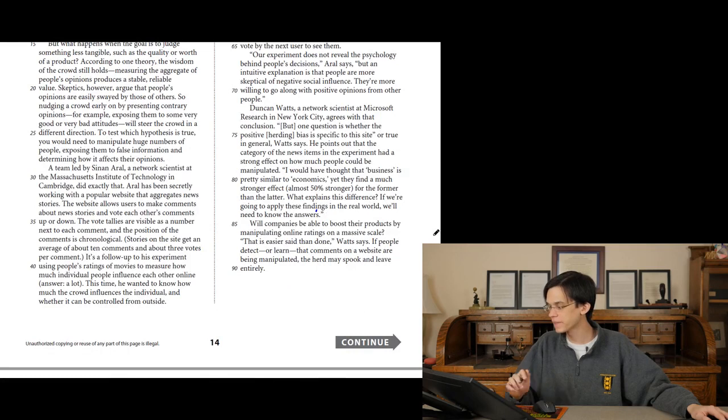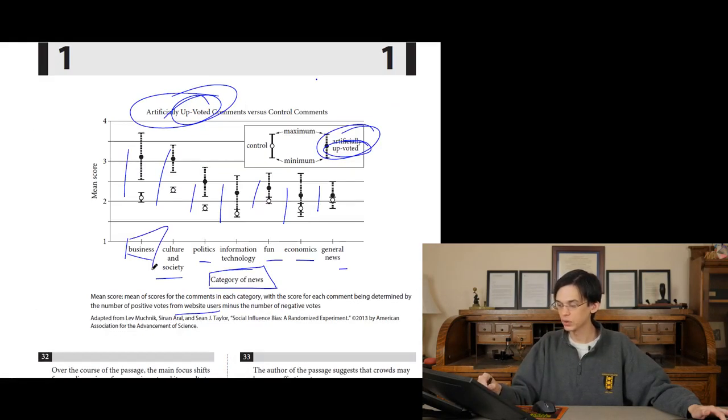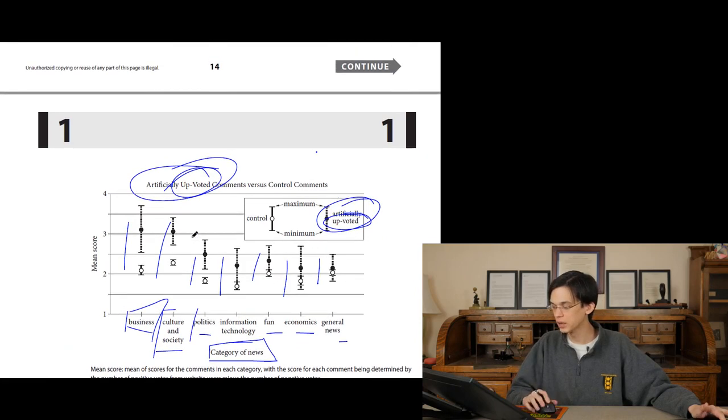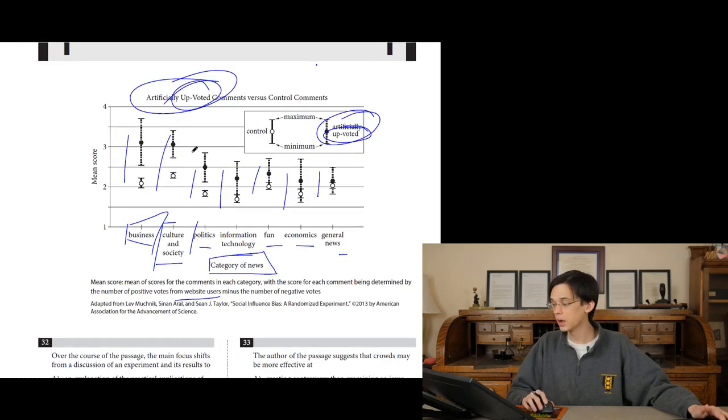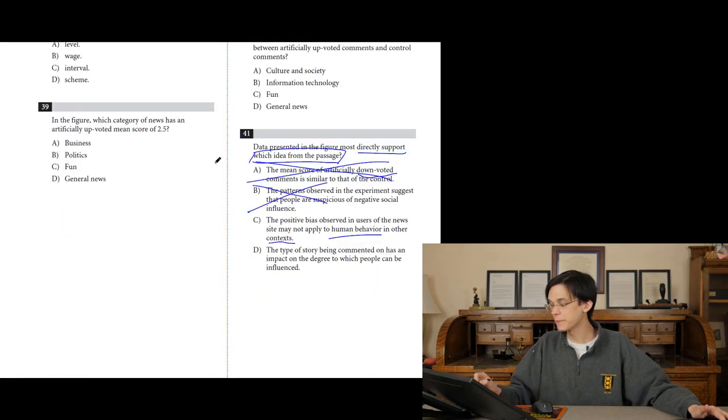And what does Duncan Watts say? He says that the category of news item in the experiment has a strong effect on how many people could be manipulated. So I like that. This is lines 76, 77, 78. The category of news has a strong effect on how people are manipulated. The category, business, culture, politics, information, fun, has an effect on how people are manipulated. So yes, the type of story being commented on has an impact on the degree to which people are influenced.